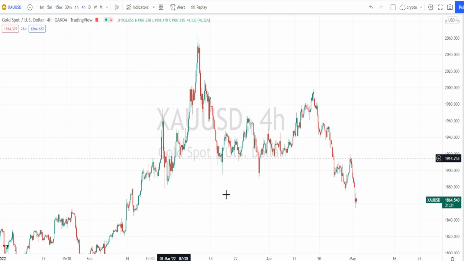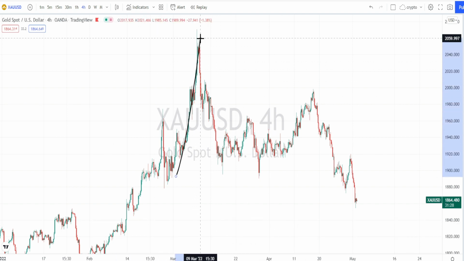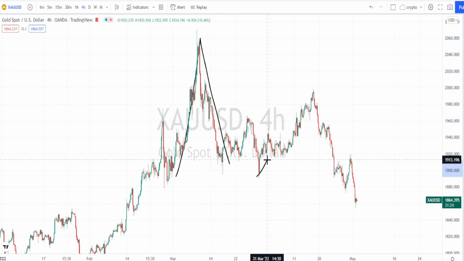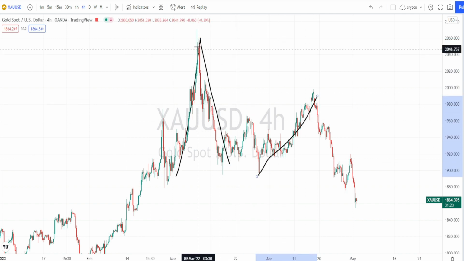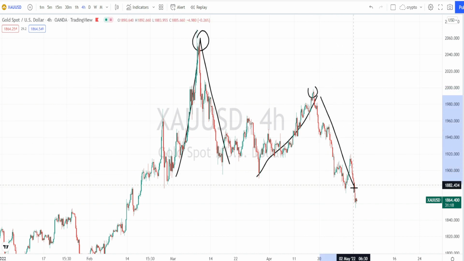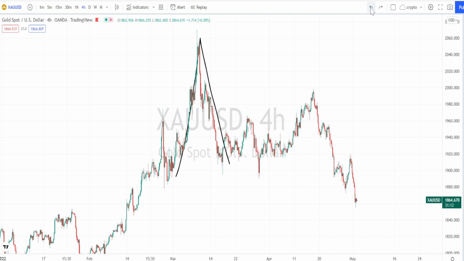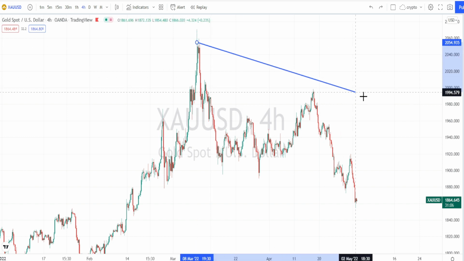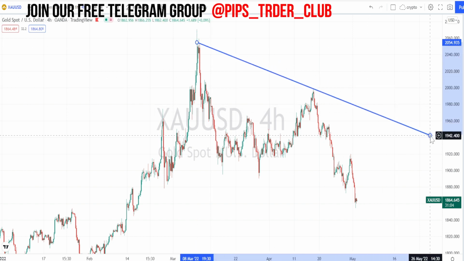So when we look at the price action in 4 hours time frame, it was continuously in a very nice bullish trend. Then it retraced. Again it went on a bullish trend, but it couldn't break the previous high. Currently the price action is in a retracement or in a downtrend. So when we draw a trend line and check the current trend of the market, from here it started its bearish trend reversal. So we can clearly notice that it has not broken this trend line or resistance line.